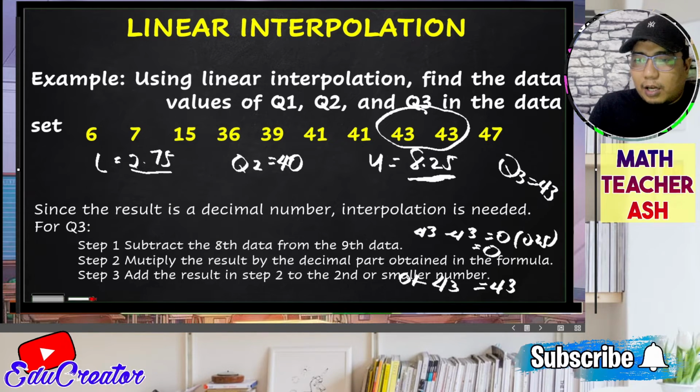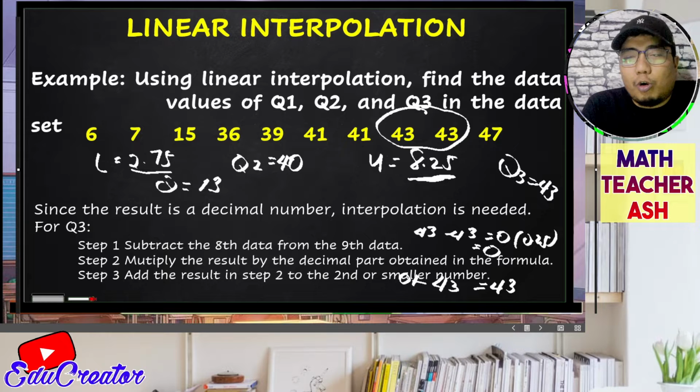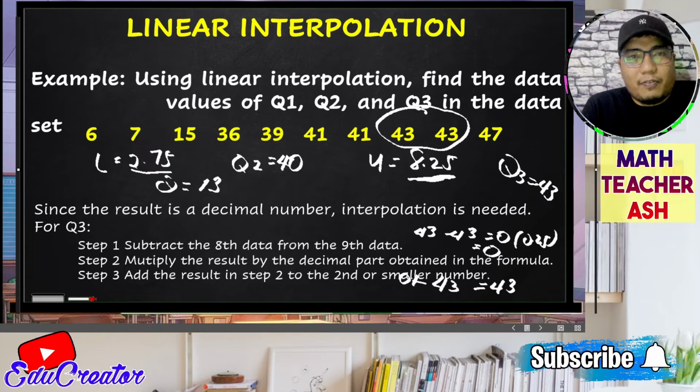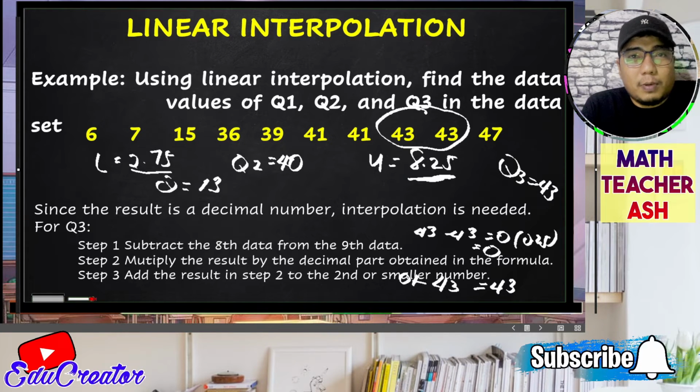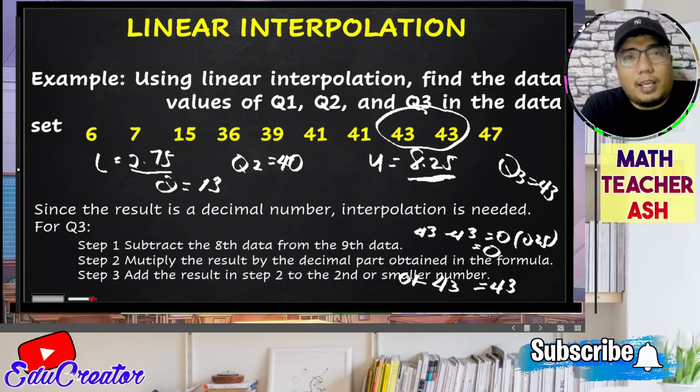Okay, so earlier, the value for our quartile 1 is 13, right? So of course, my dear math learners, I hope you can now distinguish the difference between applying and solving quartiles through the Mendenhall and Sincich method compared to the linear interpolation.